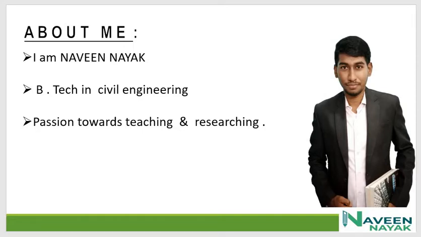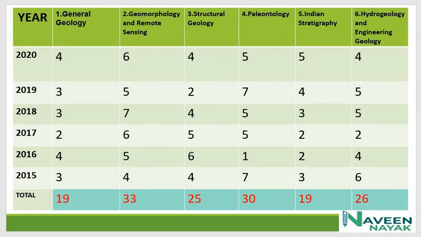And in the last class we discussed the syllabus, what we have to cover in Geology Optional Paper 1, and from today we are going to start Geology Chapter 1. Before starting the classes, let's see how many questions are coming from the first chapter, General Geology.